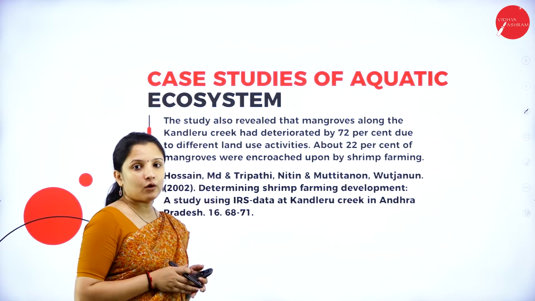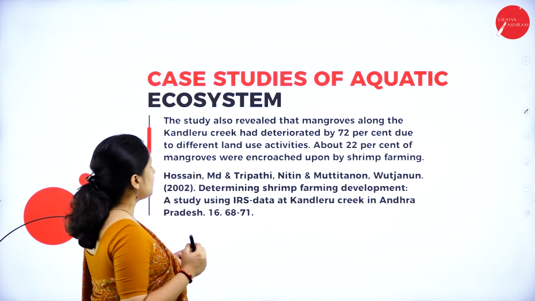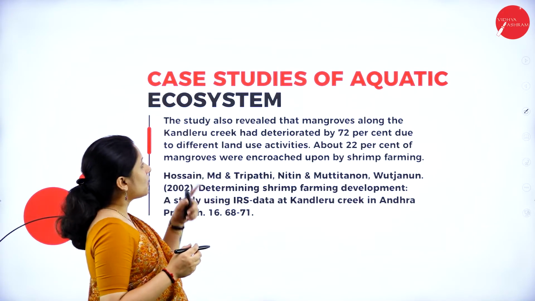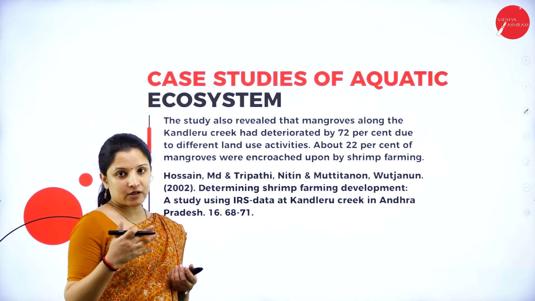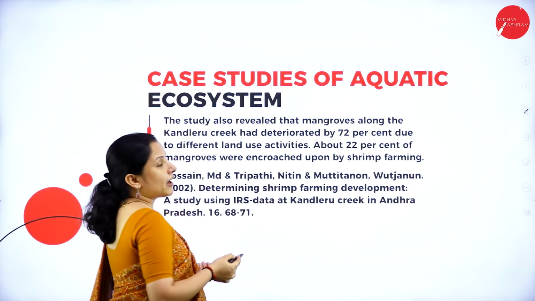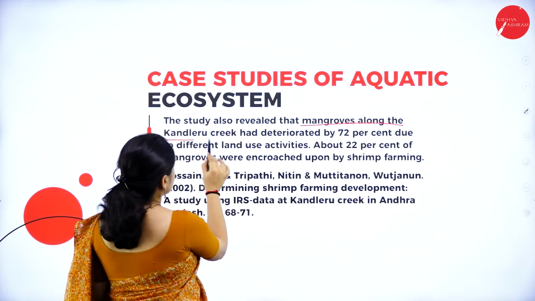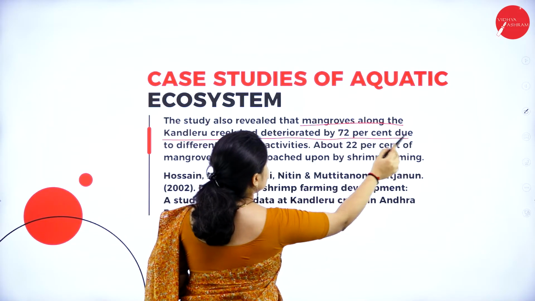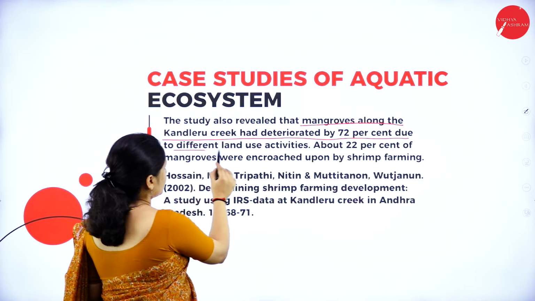And one more thing: in order to expand shrimp cultivation, people also started to cut and clear the mangrove areas in that particular creek, and therefore the mangrove forest in Kandleru Creek decreased by 72% due to different land use activities.